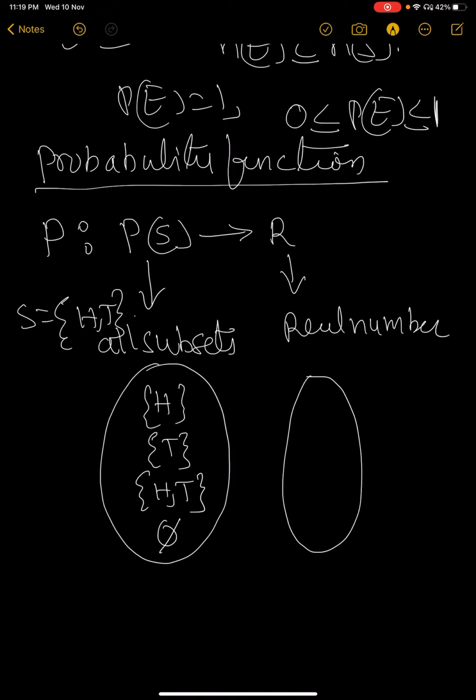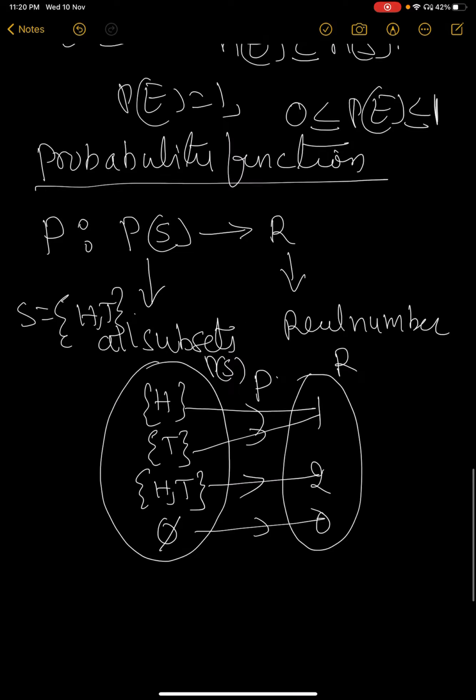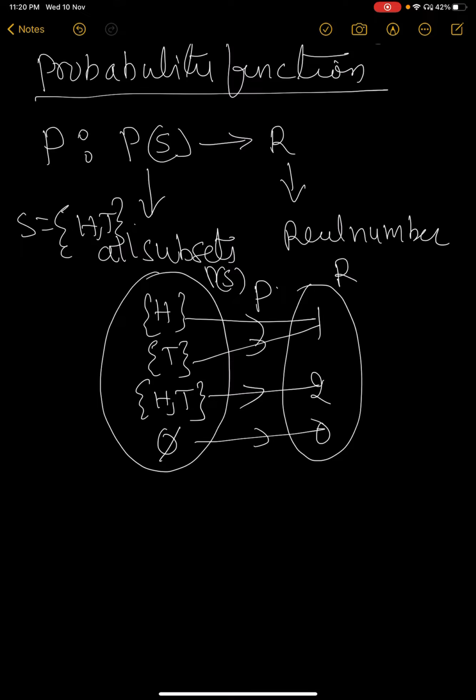They are mapped to real numbers. Suppose this is mapped to 1, this is mapped to 1, this is mapped to 2, and this is mapped to 0. Real numbers here. This is P(S), and this is the function. This function is known as the probability function. From this one, we will take the four axioms. The first axiom we take directly; it doesn't have any proof.